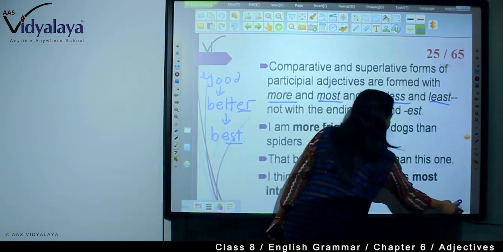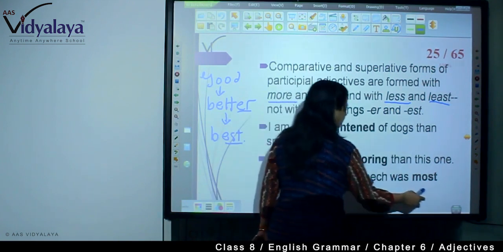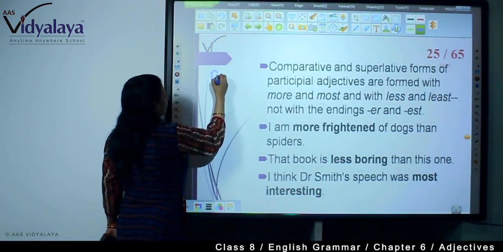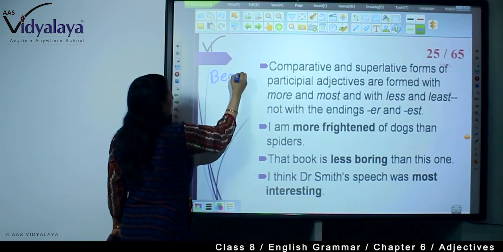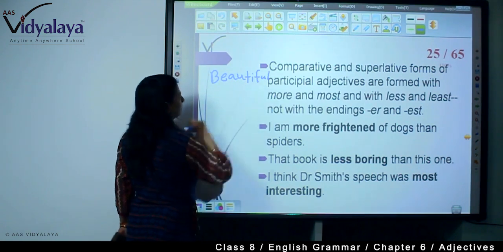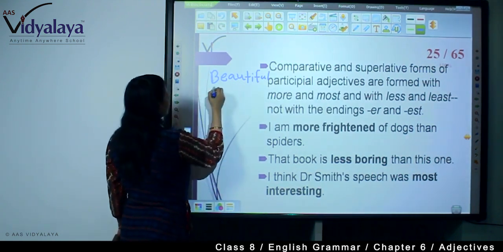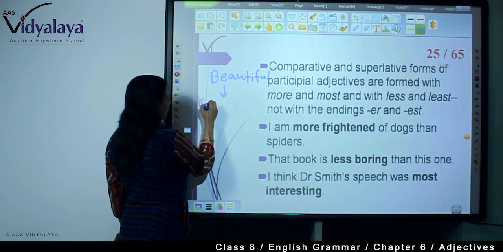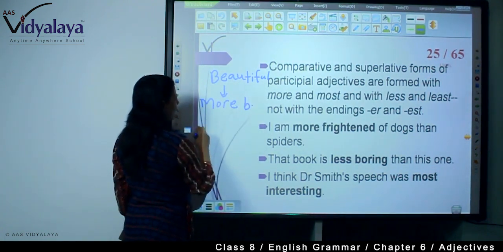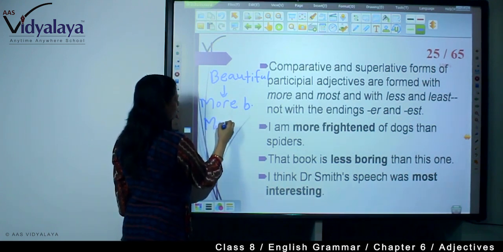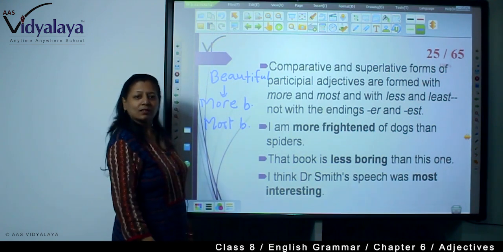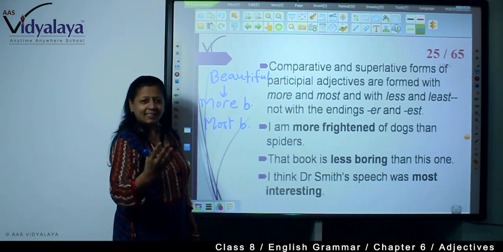For example, beautiful. So, here it is more beautiful. This is comparative. And most beautiful. This is superlative. Right? Intelligent.